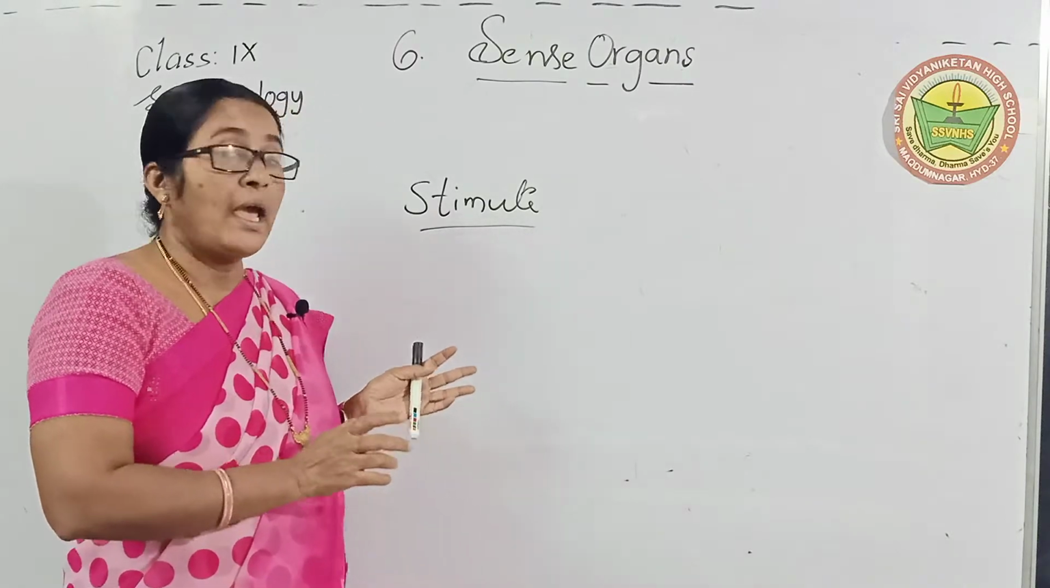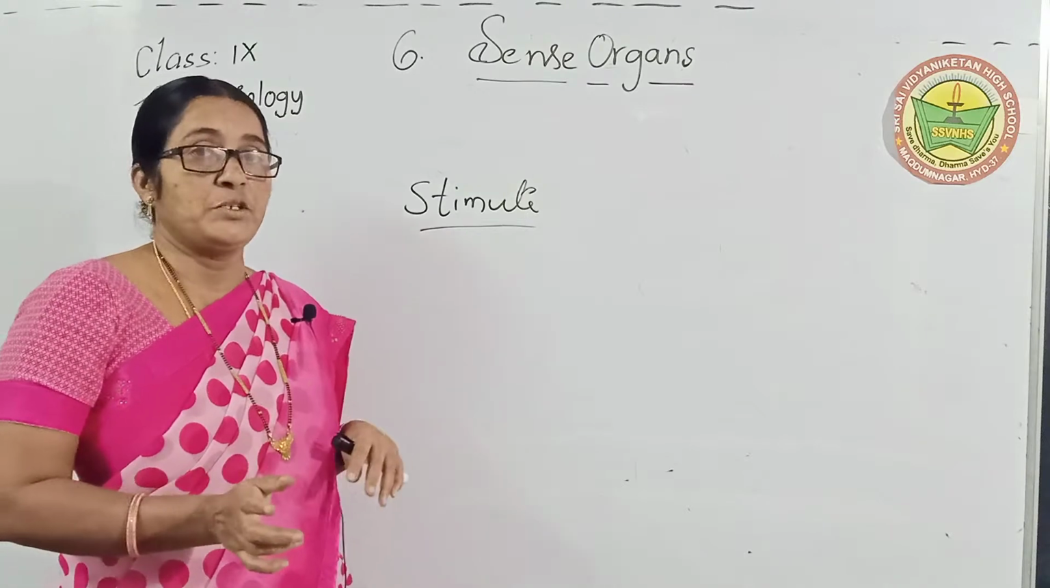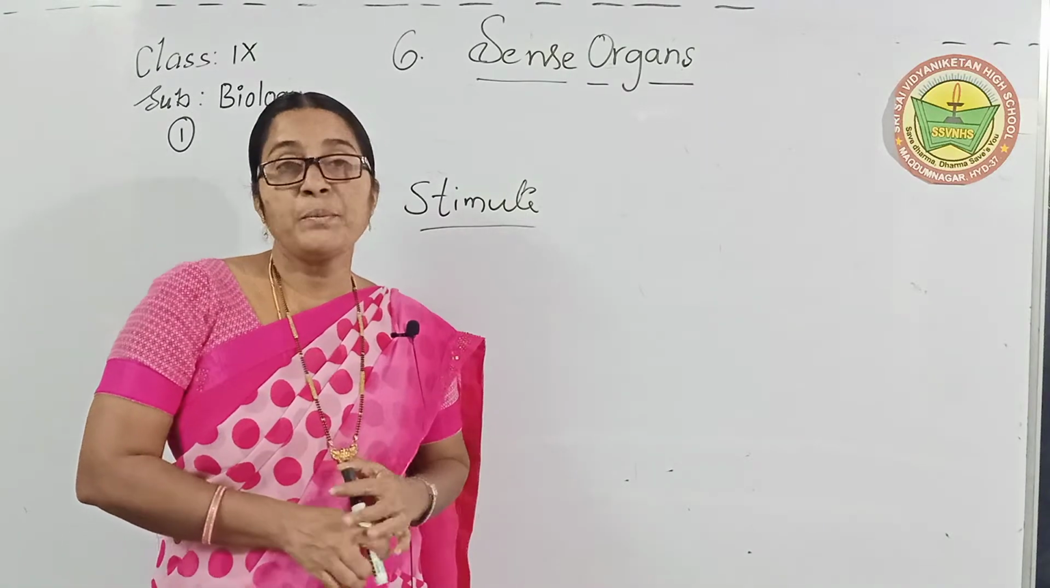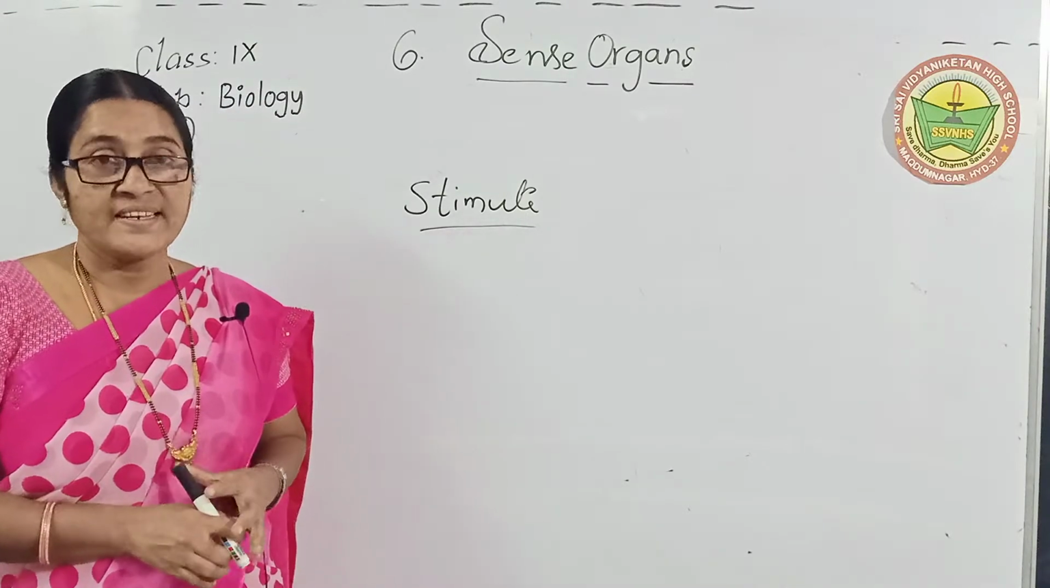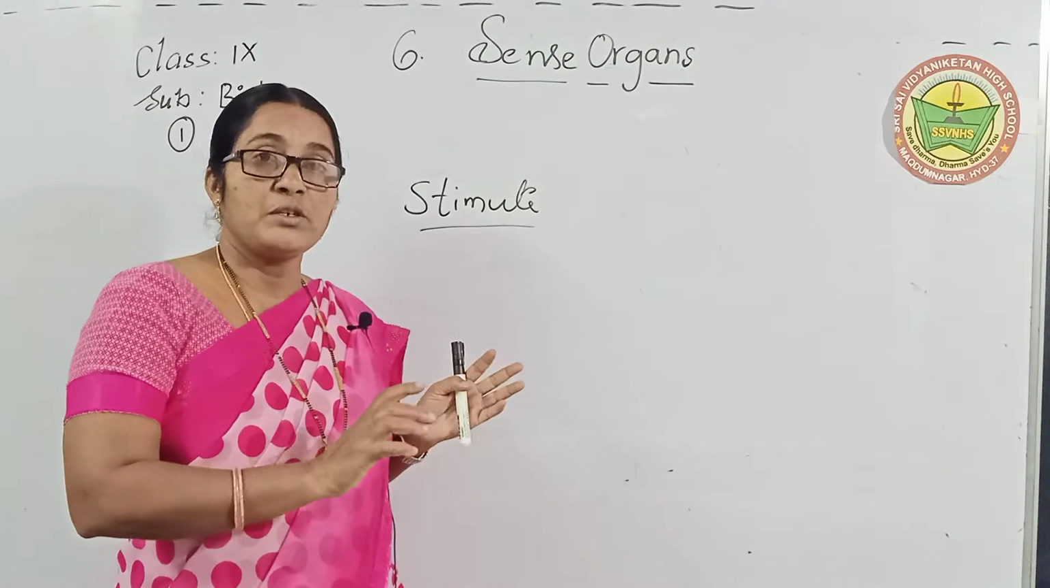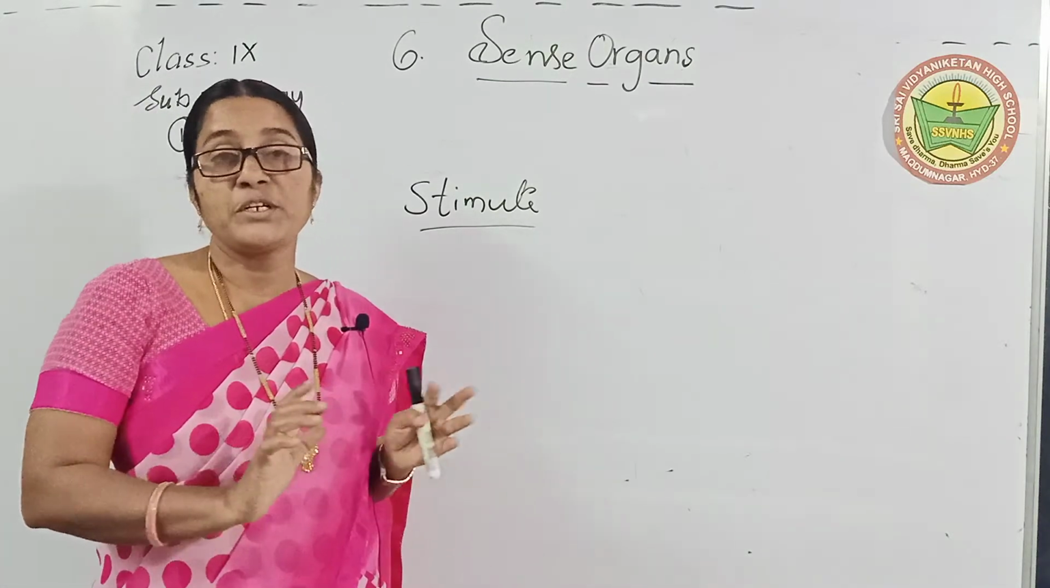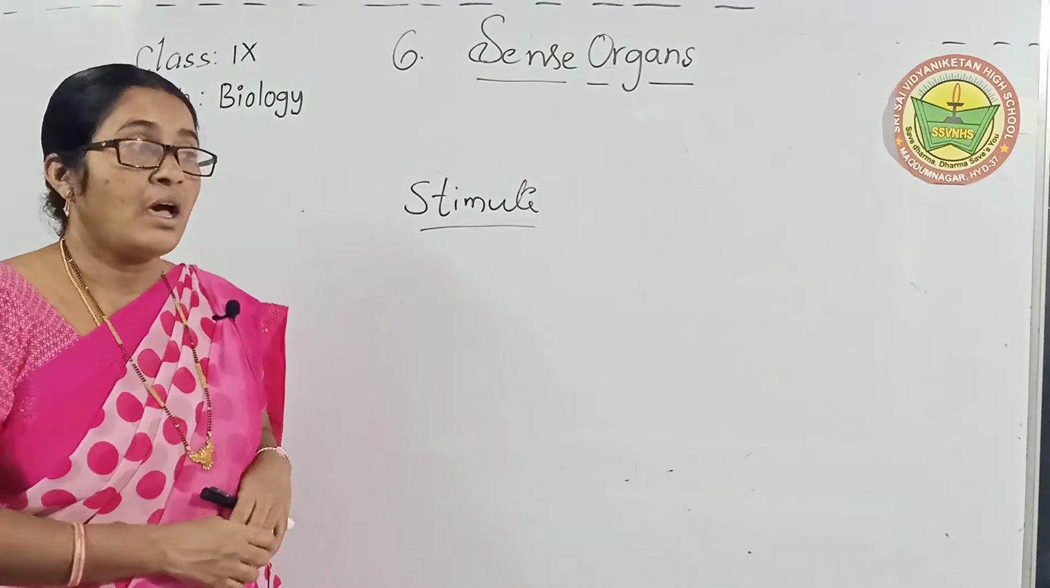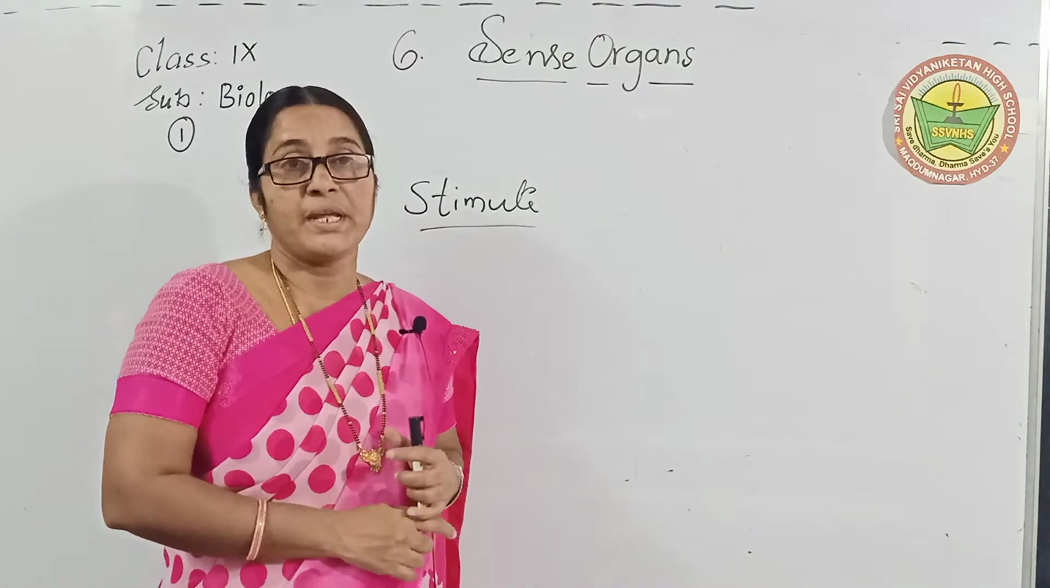These two are actions by the sensory system. What is the meaning of sensory system? Sensory system means it is related closely to our brain. Our senses are closely connected to our brain.